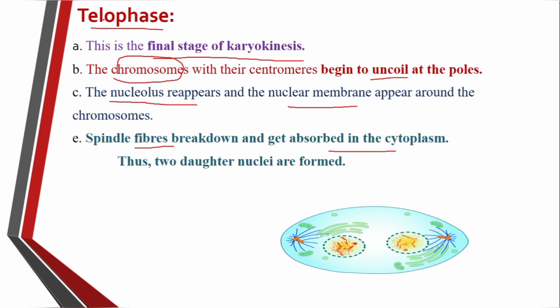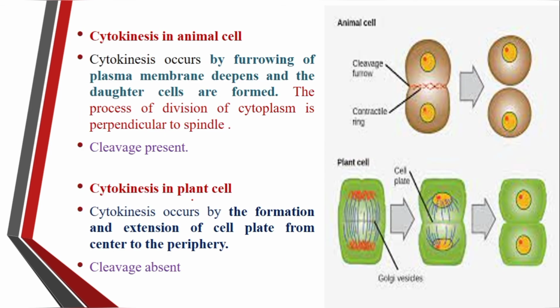So at the end of the telophase there is a formation of two daughter nuclei in a single cell. After completing the telophase, the cell is now ready to enter the second phase of the mitosis, that is called the cytokinesis.